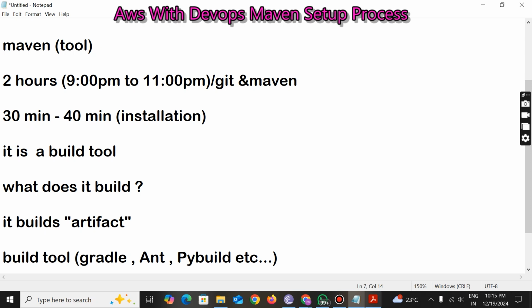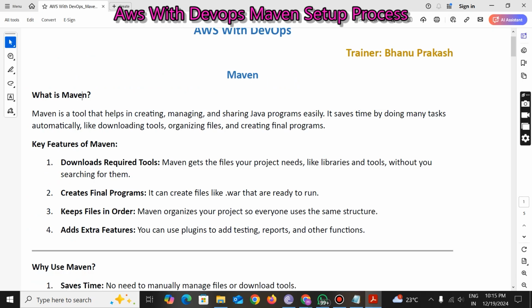Anyway, today we are going to learn about this one especially. So what does Maven mean? See here, read this statement once: Maven is a tool that helps creating, managing, and sharing Java programs easily. That's the reason it's mostly Java programmers who use this Maven tool. It saves time by doing tasks automatically, like downloading tools, organizing files, and creating final programs.